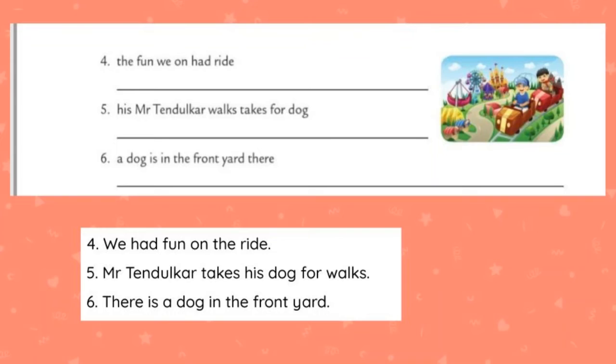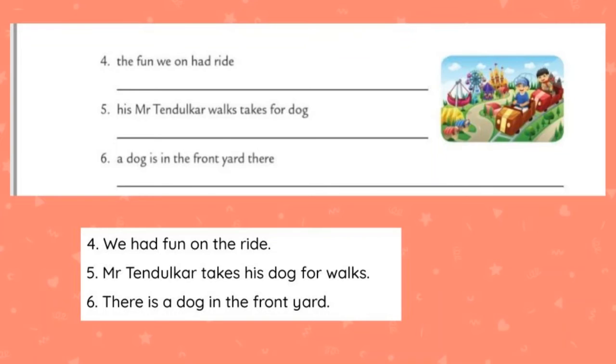And one more thing, if it is an interrogative sentence, it means it is a questioning sentence, at the end of the statement put a question mark. If it is not a questioning sentence, just put a full stop. Okay students, write neatly in your grammar book.